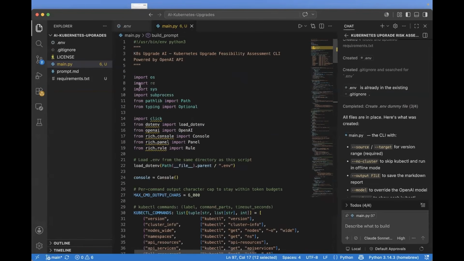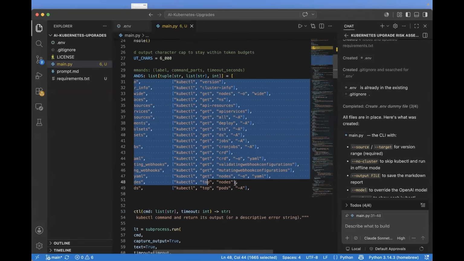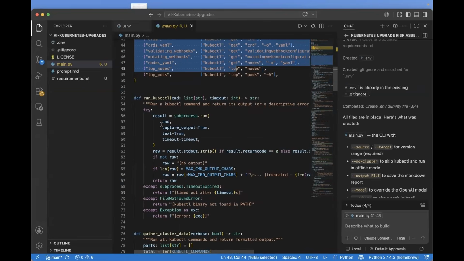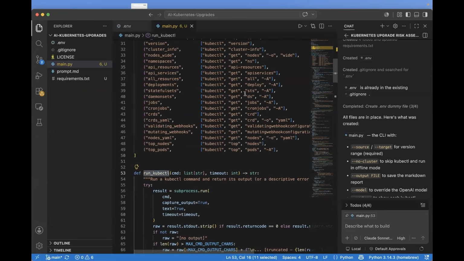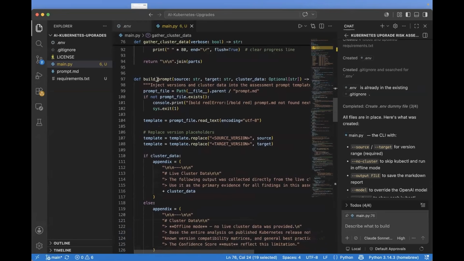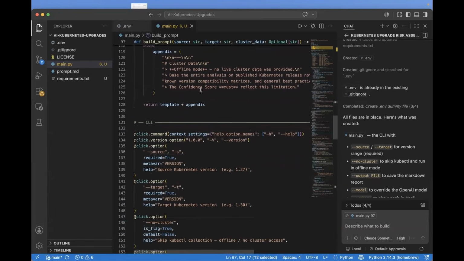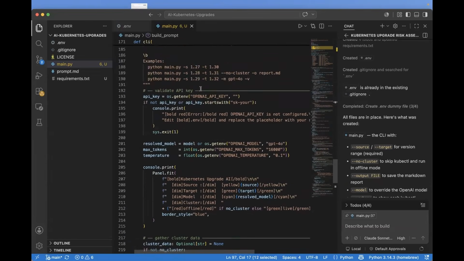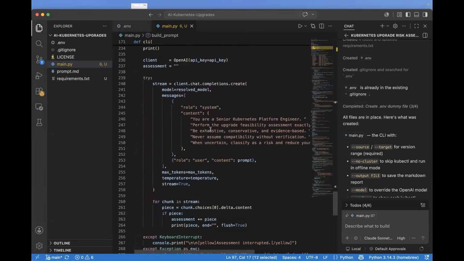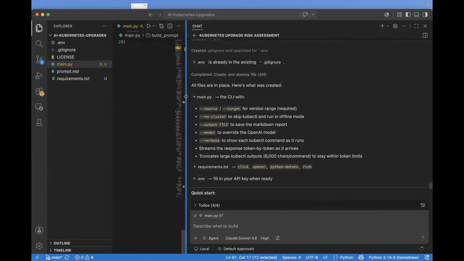In the main.py file, it was fairly simple. There is a list of dependencies, then a list of kubectl commands that it is going to execute, whatever we provided in the prompt. Then it executes these kubectl commands and gathers the cluster data using the CLI. Then it uses OpenAI. So this is the prompt that it built. It shares the cluster state, it also gets the release notes information, and here it is performing the analysis. And finally, it is sharing the output with us. So all as expected, at least looking at the source code and the instructions, I feel this should work.